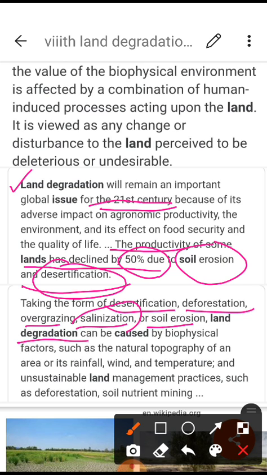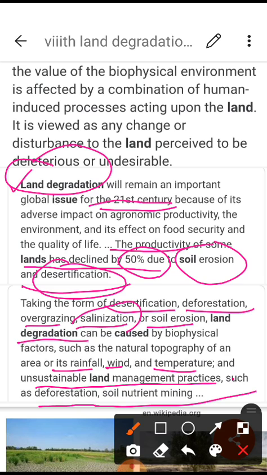Another thing, students, is that there are natural causes also: rainfall, wind, temperature, and unsustainable land management practices such as deforestation, soil nutrient depletion, mining, and other things. So we human beings are not aware about land use. We are not aware how we can increase the productivity of the land and make it fertile, and instead we subject the land to so many different activities. As a result we are getting land degradation. It is one of the main problems.